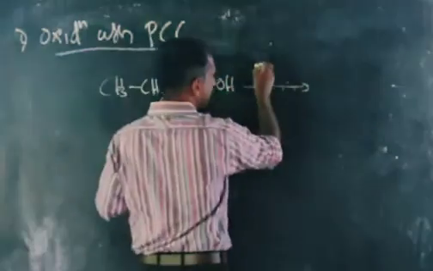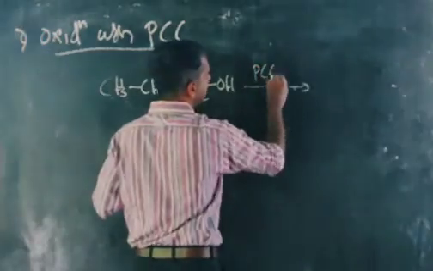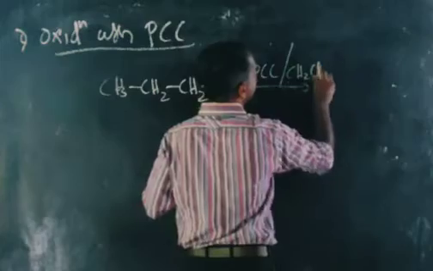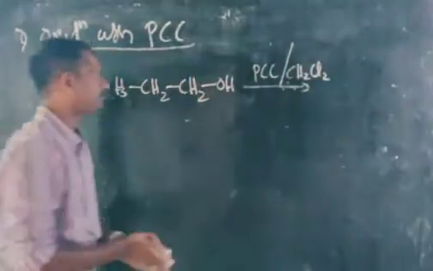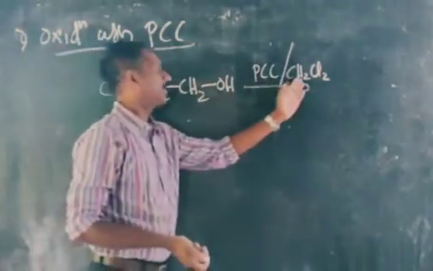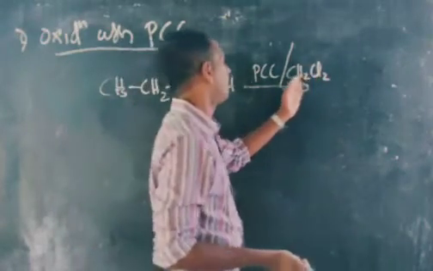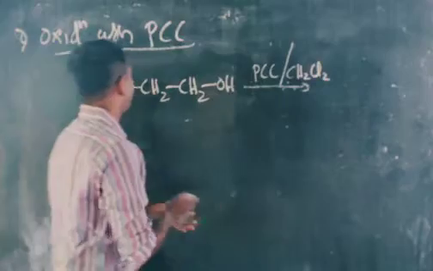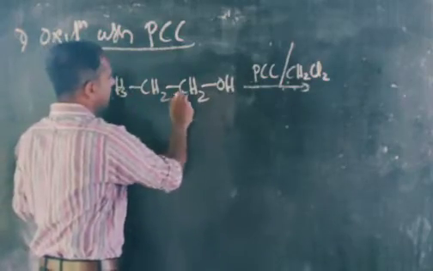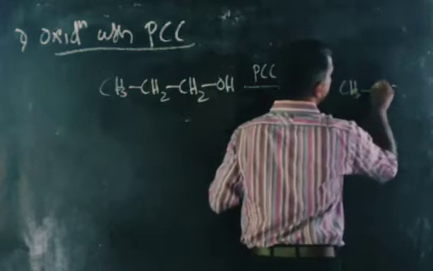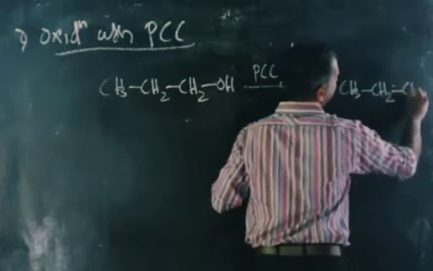When we use pyridinium chlorochromate, PCC, in presence of CH2Cl2, that means dichloromethane, what will happen? If we take a 3 carbon alcohol, we get an aldehyde with 3 carbons: CH3, CH2, CHO.